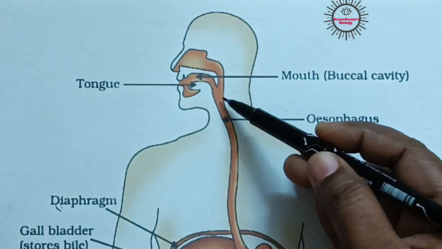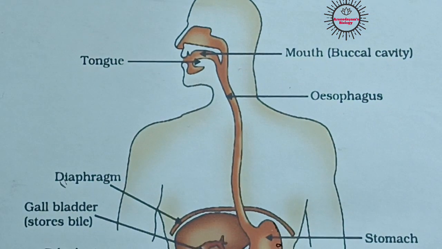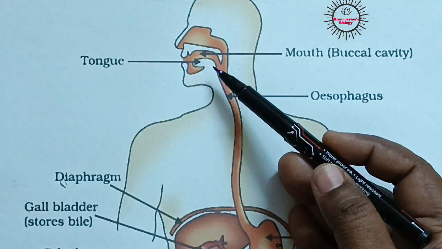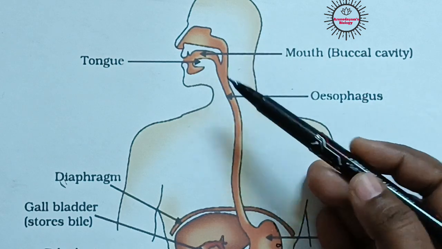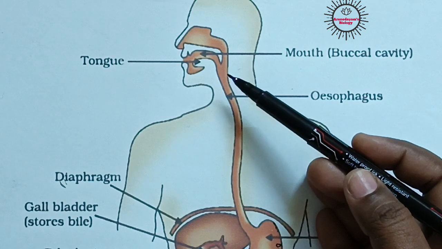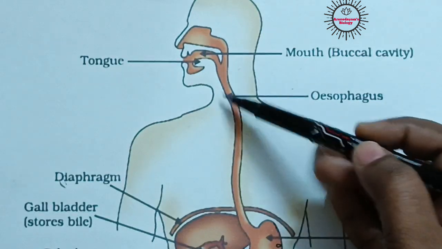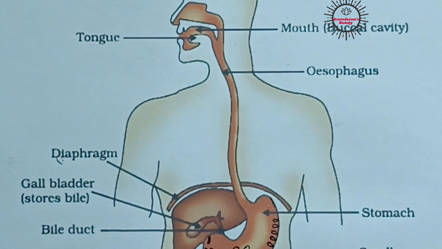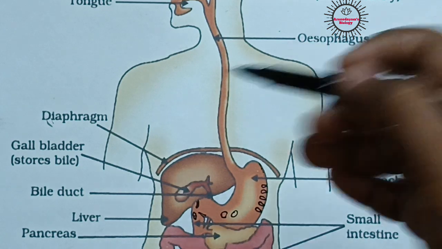After that, the food will enter into the next part of our digestive tract. That is what happens in our mouth. Whenever we take food into our mouth, the teeth and tongue help in chewing the food into smaller particles. That process is called mastication. During mastication, saliva is also released, which helps in the digestion of carbohydrates. Next, the food will enter into the next part of our digestive tract called the esophagus.